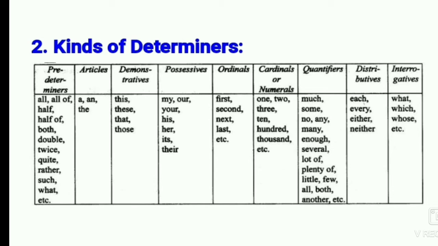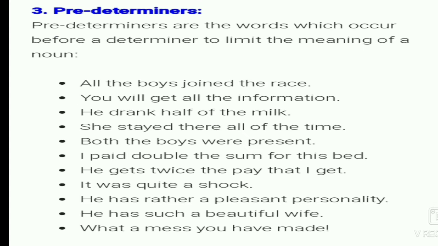The eighth is distributive determiners: each, every, either, neither. The last, ninth, is interrogative determiners: what, which, whose, extra.